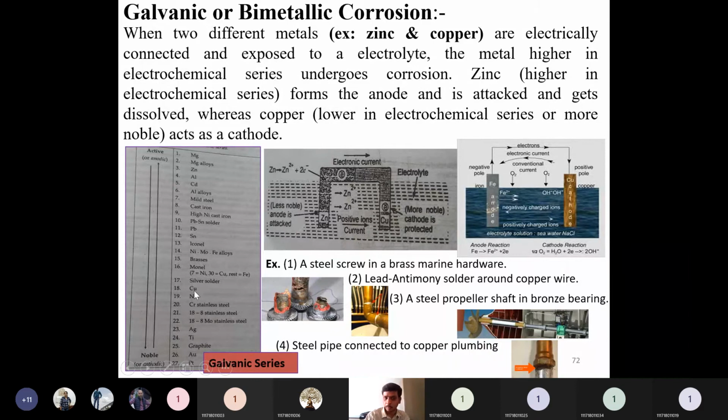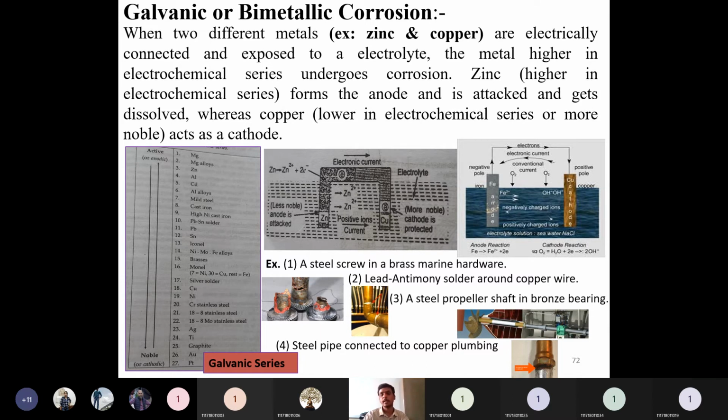So copper is lower in the electrochemical series, but iron is higher. Therefore iron will act as the anodic area, and copper will act as the cathodic area. So it will satisfy the first step in the electrochemical series. Due to this, there is a chance that they will undergo wet corrosion.